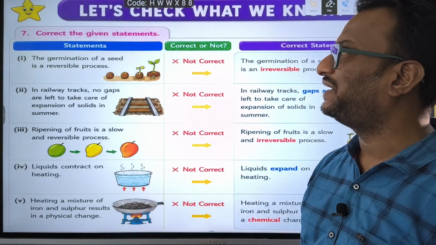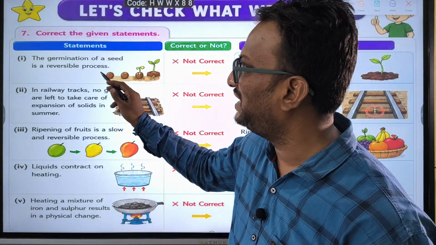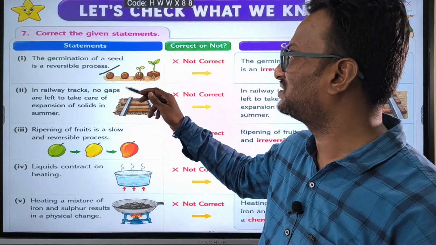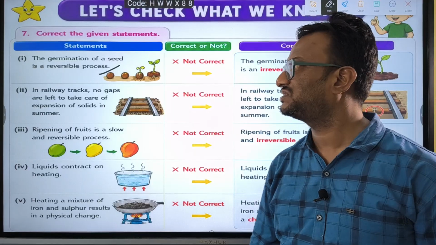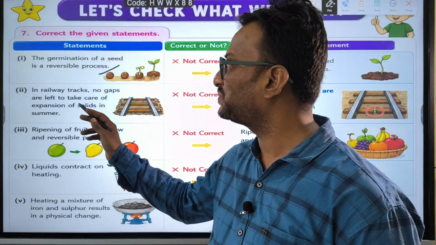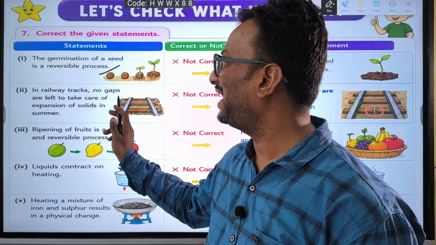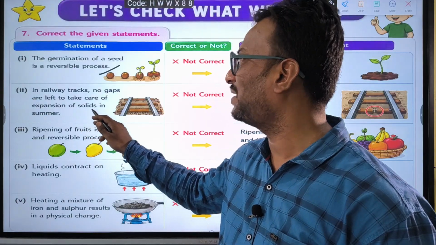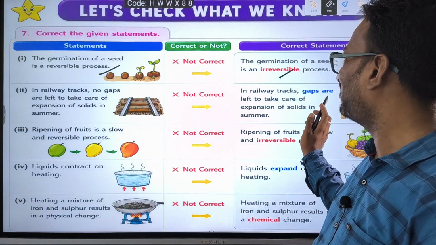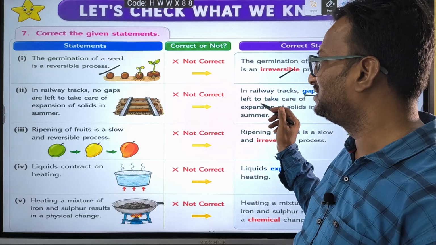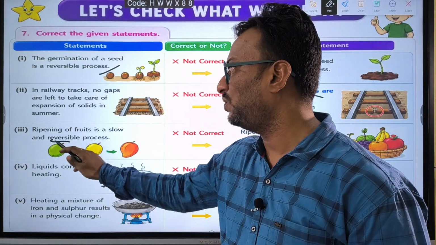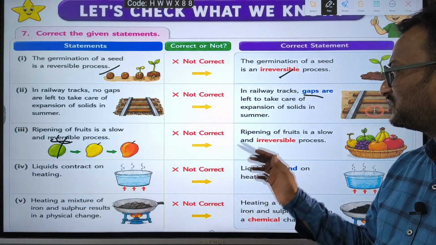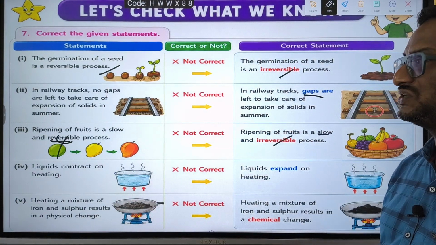Correct the given statements. The germination of seed is a reversible process. Is it a reversible process? No, it is an irreversible process. In railway tracks, no gaps are left to take care of expansion of solids in summer. No, gaps are left. There will be gaps. Okay, this is correct. Ripening of fruit is a slow and reversible process. No, it is not a reversible process. It is a slow and irreversible process.